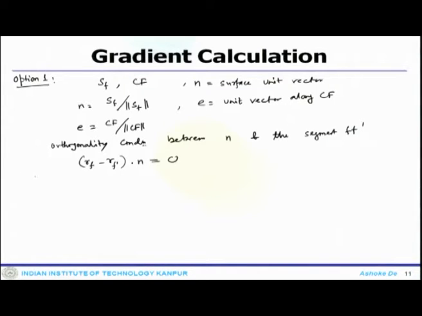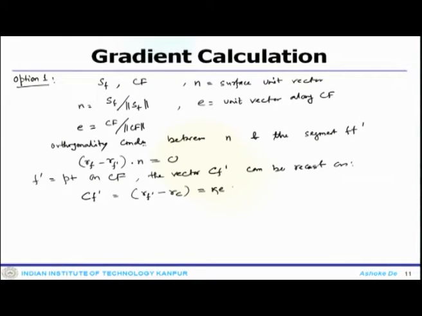Since f prime is a point on CF, the vector C f prime can be recast as capital C f prime, that is a vector, R f prime minus R C equals K E, where K is a scalar quantity.